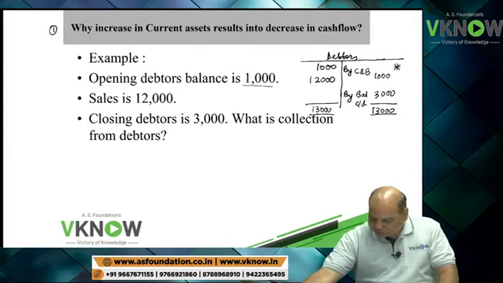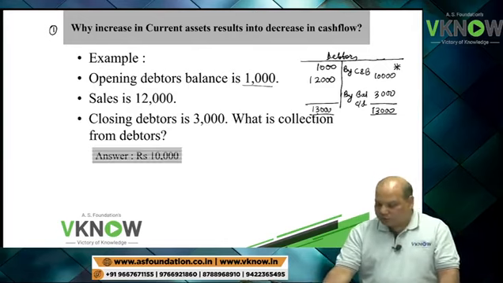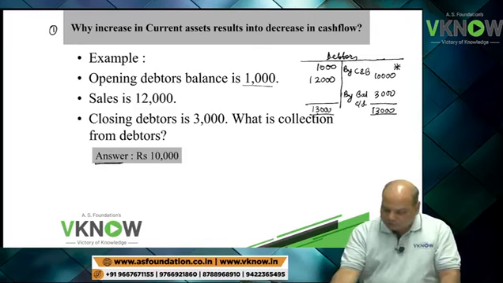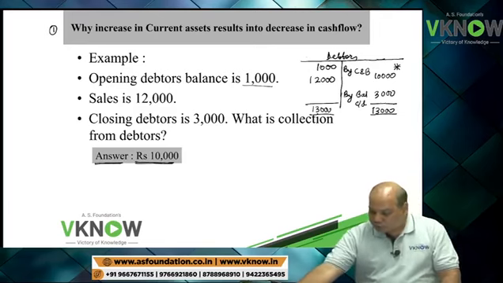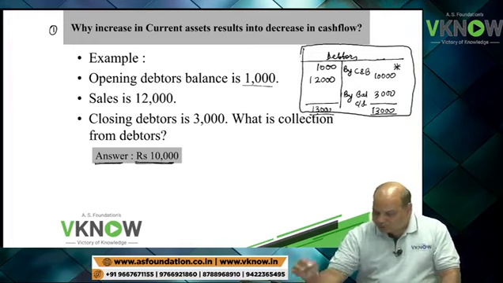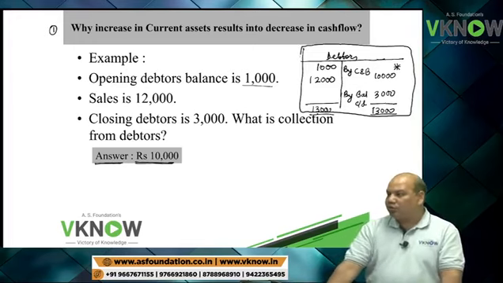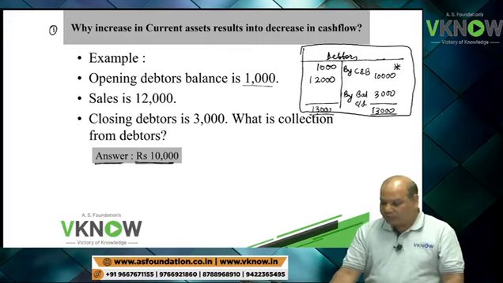So you will say collection from debtor is 10,000. So write down answer 10,000. Those who have understood directly, very good, but those who could not understand can prepare this debtor account. But those who have understood, Moonrise understood, Tanya understood, so you are not required to prepare debtor's ledger.